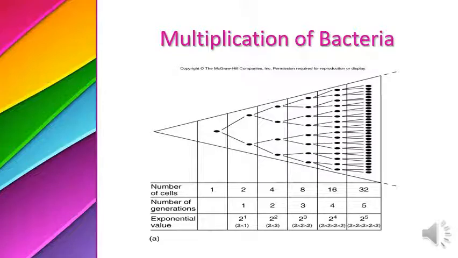You can observe the generations, and after 5 generations you can observe 2 raised to the power 5 bacterial growth. So you can easily observe the growth pattern, and now you easily understand the importance of a specific pattern of growth of bacteria.